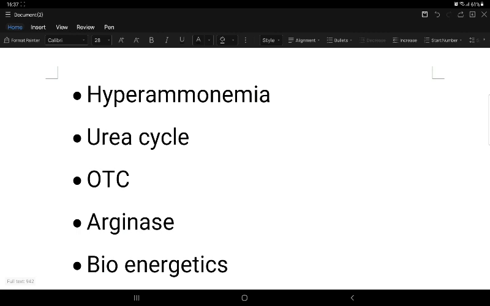Citrulline plus aspartate, by argininosuccinate synthetase, utilizes two high energy phosphates from ATP and forms AMP. Argininosuccinate is formed. Argininosuccinate lyase forms fumarate, and arginine is released.